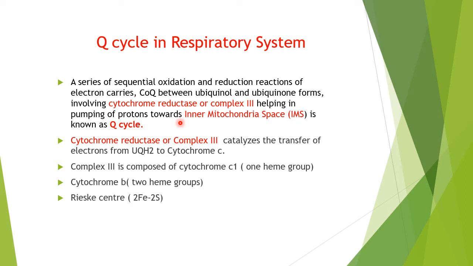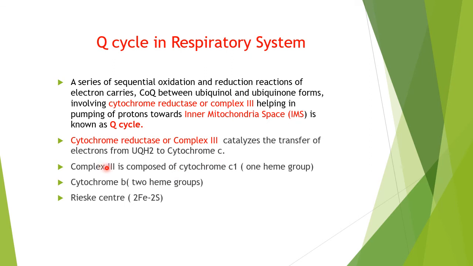In respiratory systems, there are 4 complexes, and the 5th is called ATP synthase, which is responsible for oxidative phosphorylation. So we have cytochrome reductase, also called complex third, which catalyzes the transfer of electrons from ubiquinone to cytochrome C. Cytochrome C is a mobile carrier.